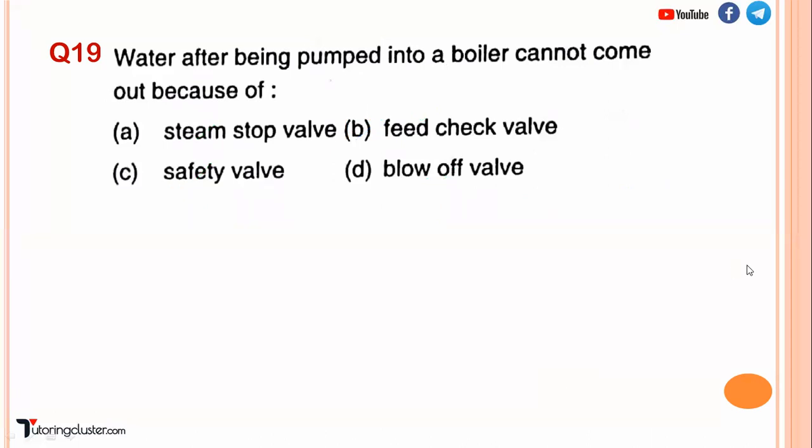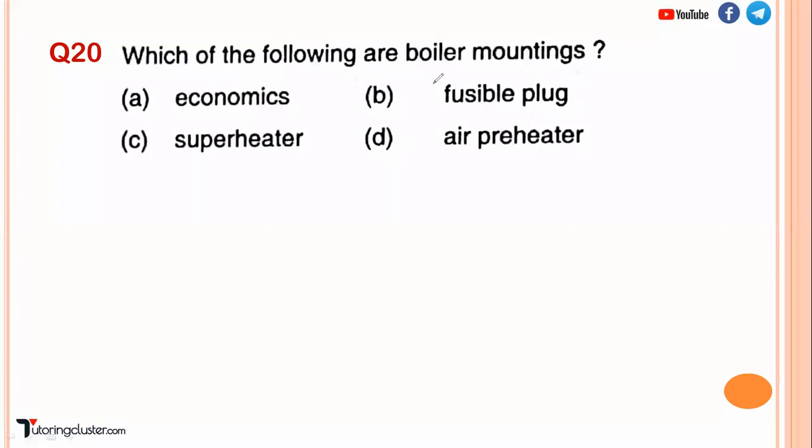Okay, now the next question: which of the following is a boiler mounting? Just now we have seen that economizer, superheater and air filter are all boiler accessories. So basically it is the fusible plug. Now, what is the function of the fusible plug? Where is it? You will find the fusible plug over the combustion chamber. Combustion chamber means where we are going to produce the heat for what?